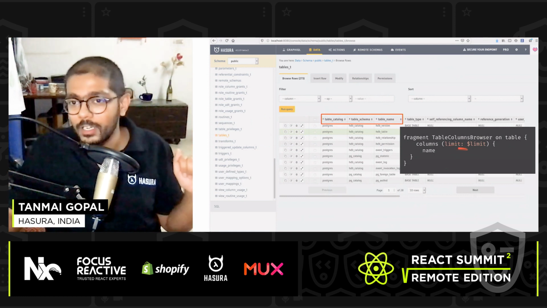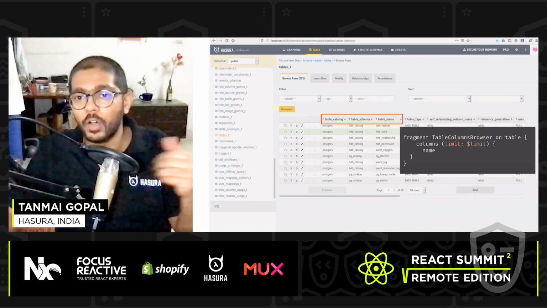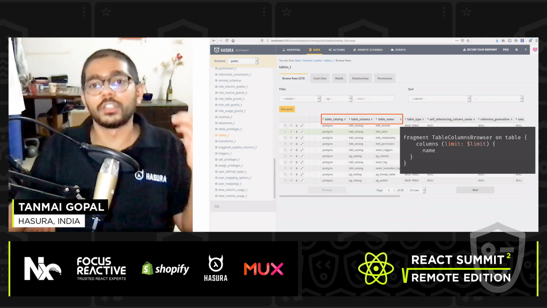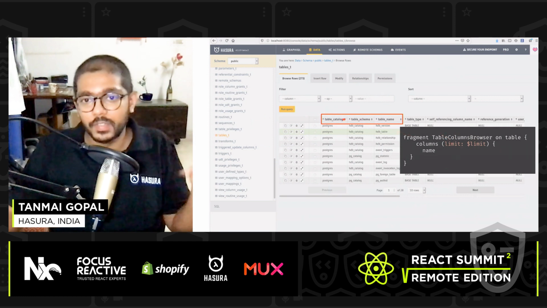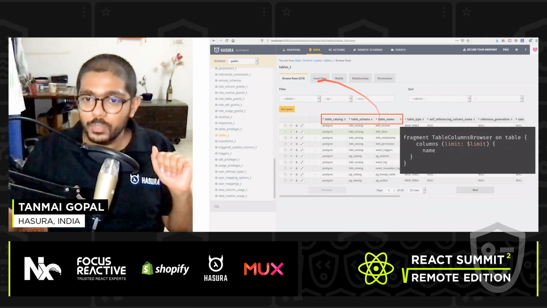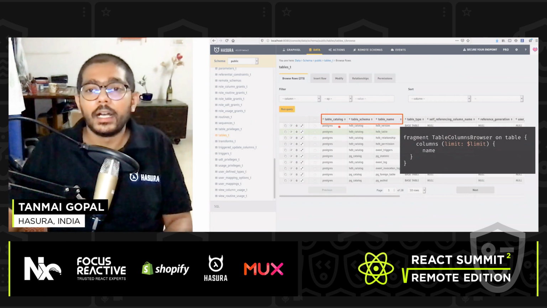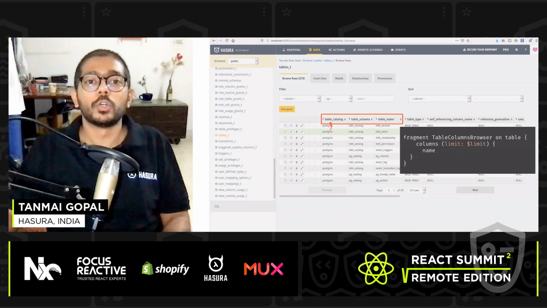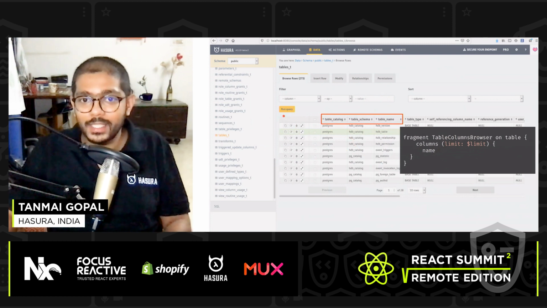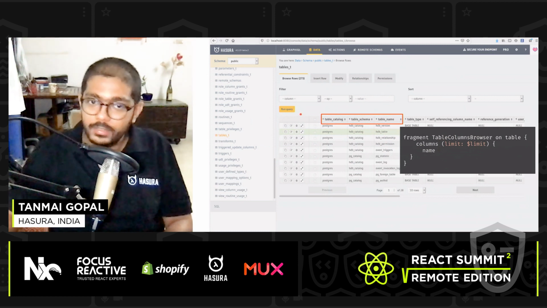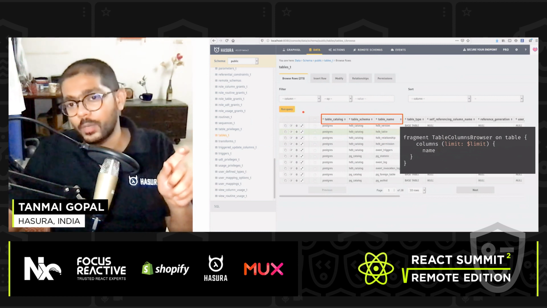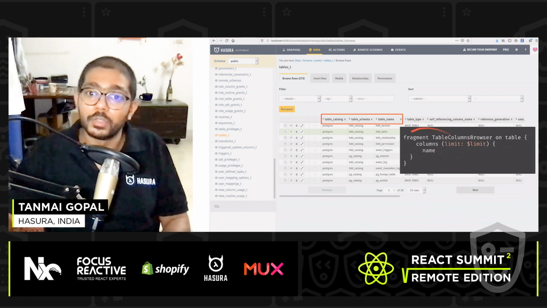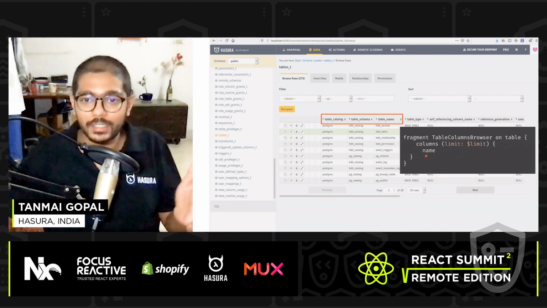So maybe I want to introduce some kind of a limit, or in Relay terminology, you'd call it wanting just the first 3, right? You want only the first 3 columns. And if that's what you want, you'll notice that you need to have a variable that this particular fragment has. So maybe this particular component has something like a UI that says, how many columns do you want to see? I want to see 3, I want to see 10. So I choose the number of columns that I want to see, and then that becomes a user given variable to the fragment. The thing is, this is obviously possible to do.